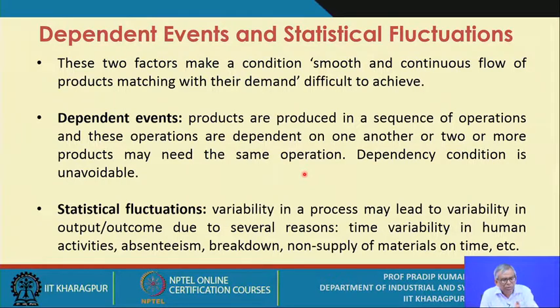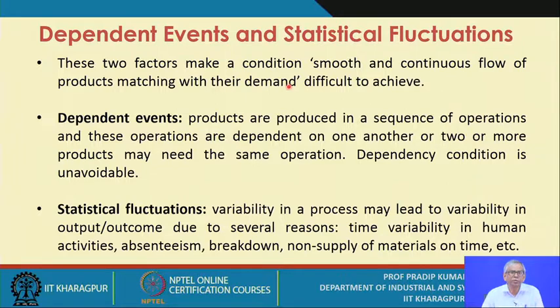Now there are two aspects: dependent events and statistical fluctuations. Let me just explain it. The concept is very simple. These two factors make the condition, smooth and continuous flow of products matching with the demand, difficult to achieve. So you have just one specific objective in TOC. What is that objective? Smooth and continuous flow of products matching with their demand. This is your main goal.